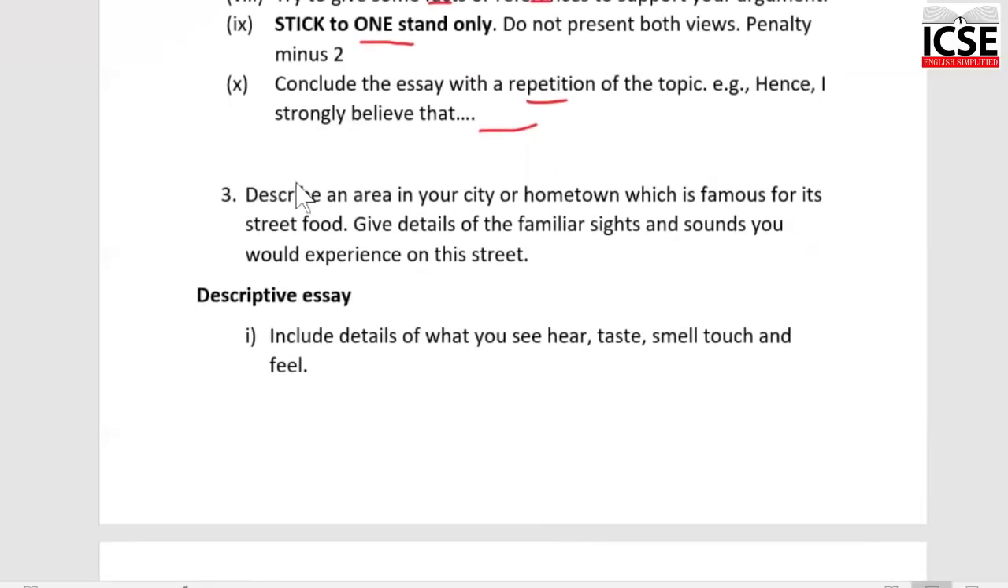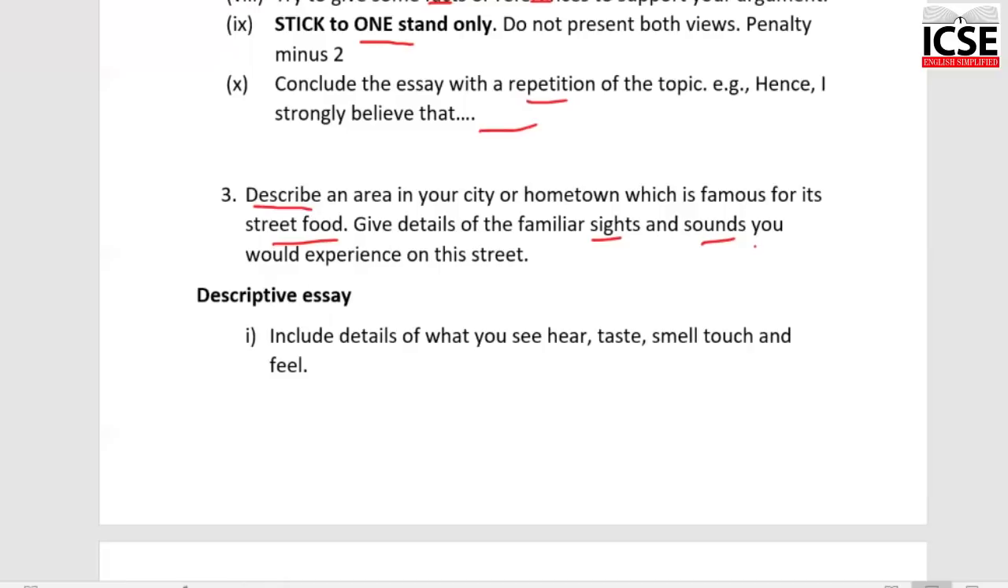The next is a question which I think every child can attempt. And if he is just a wee bit careful, he can attempt it very well. Describe an area in your city or hometown which is famous for its street food. Now, everybody knows this. Everybody lives in a town or a city where there is some kind of street food. So give details of the familiar sights and sounds. It's a descriptive essay. The question itself says, talk about the sights and sounds that you experience on the street.